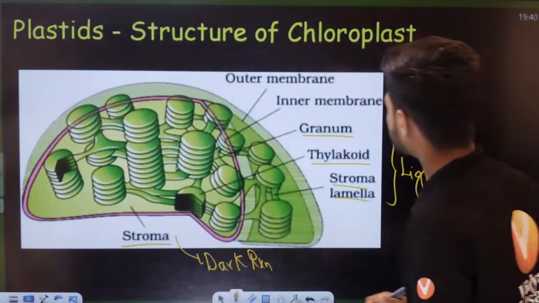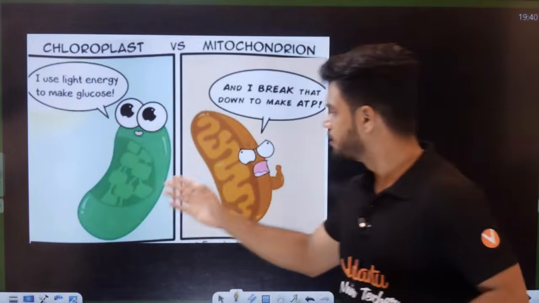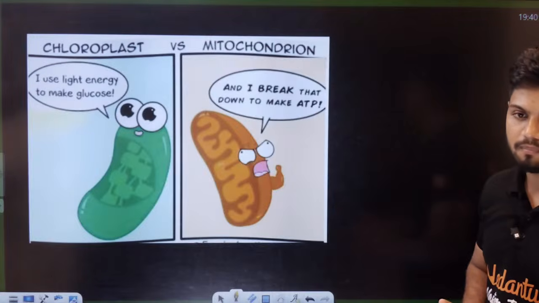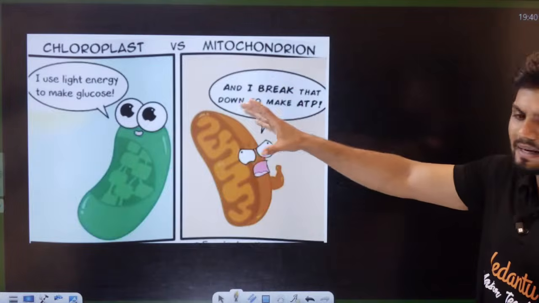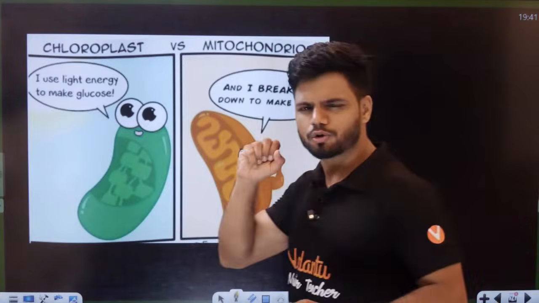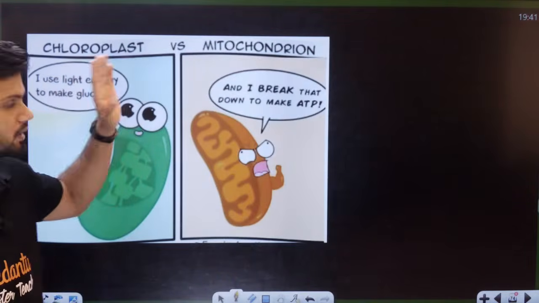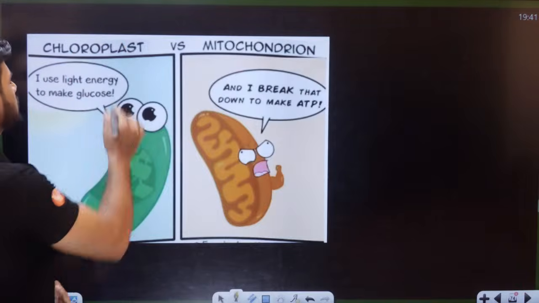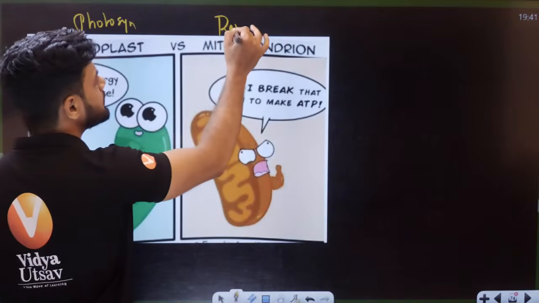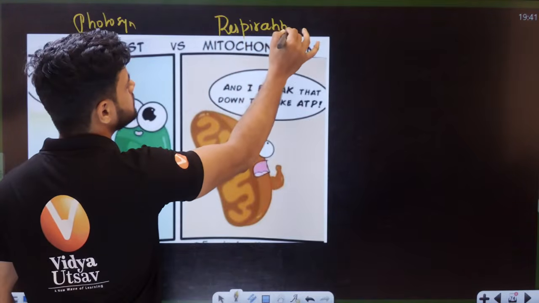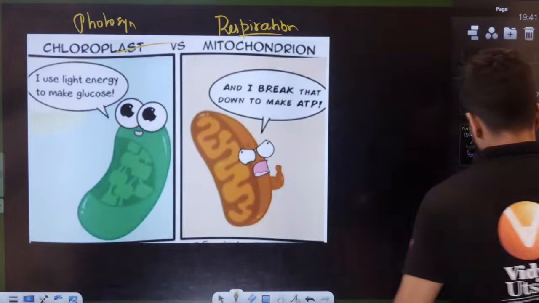See here, chloroplast, I use light energy to make glucose. Mitochondria, I break it to make ATP. This is how it functions inside a cell. Light energy is trapped by your chloroplast to make glucose. The entire glucose is used by mitochondria to make ATP. This is what we learn in photosynthesis, and this is what we learn in respiration. These are the two chapters of plant physiology right here.